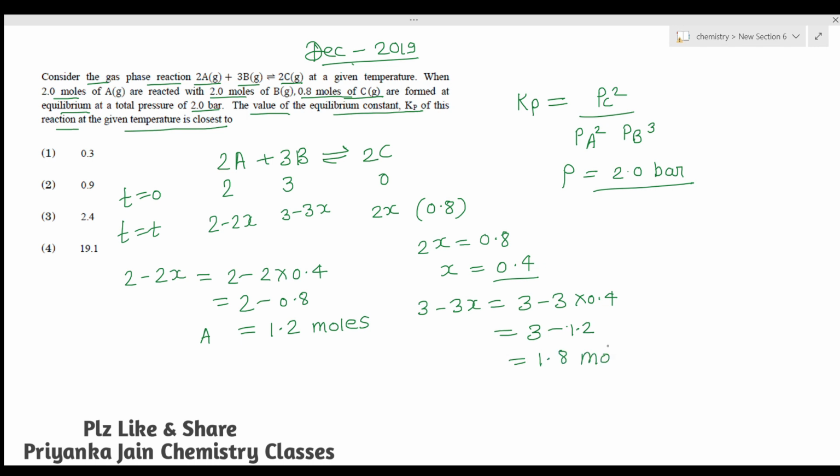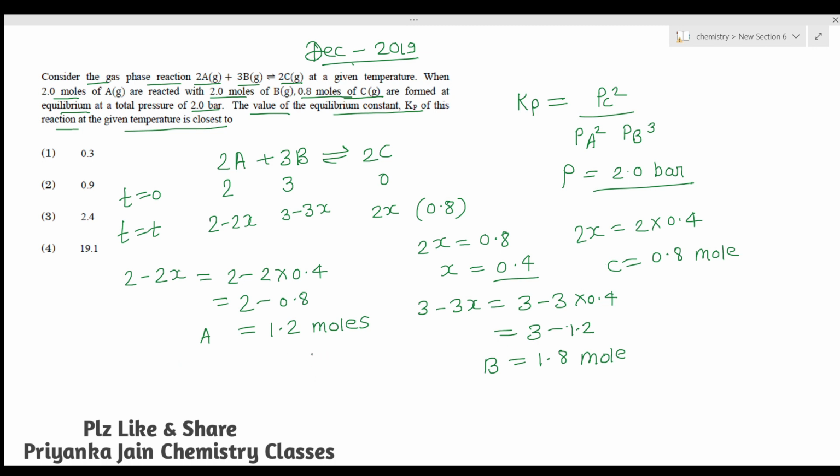So at equilibrium the moles of B are 1.8. Similarly, the moles of C will be 2x, so 2 into 0.4, which is 0.8 moles. These are the moles of C. Now you know the moles of A, B and C.